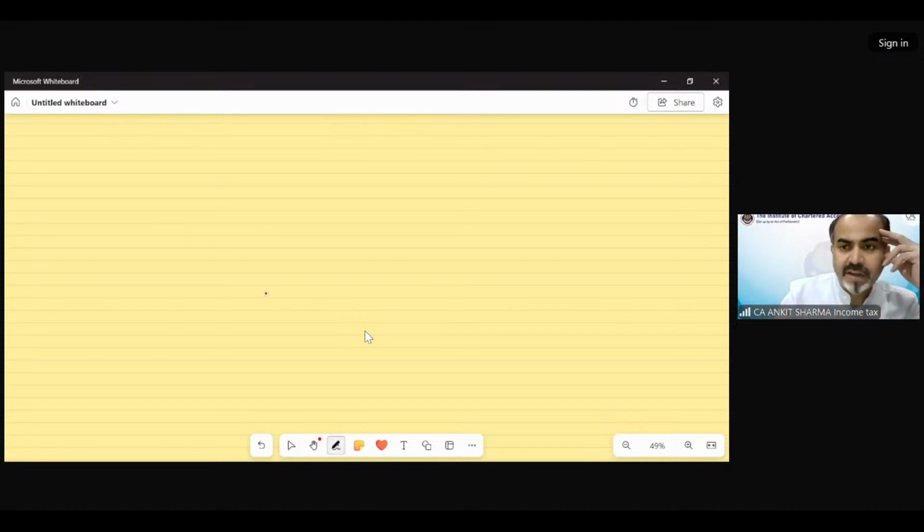Here we go. There are gift provisions. And gifts are divided into two categories. One would be monetary, and the other is non-monetary.